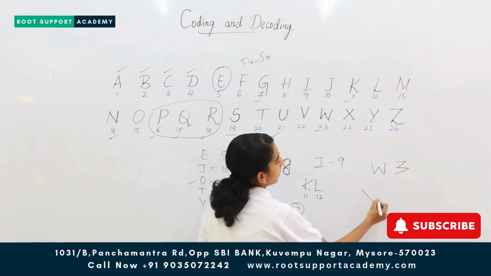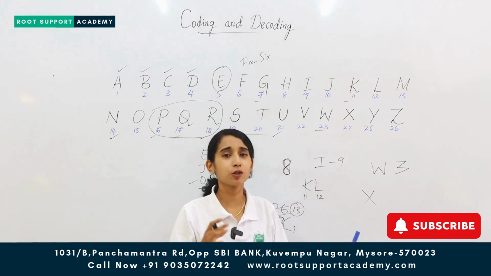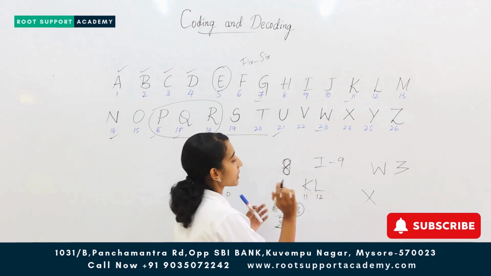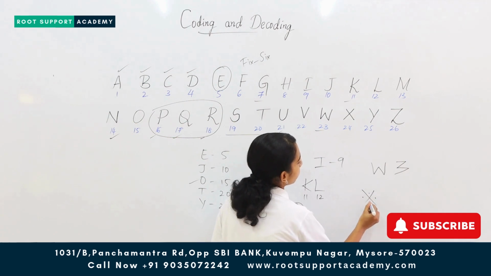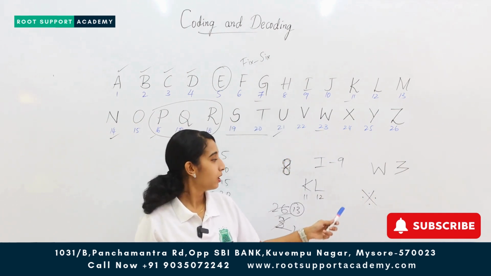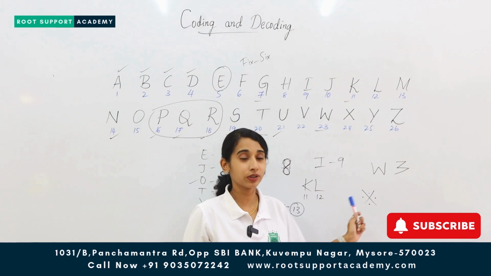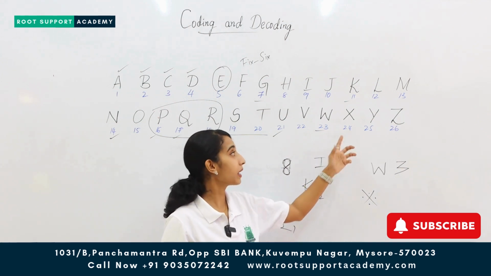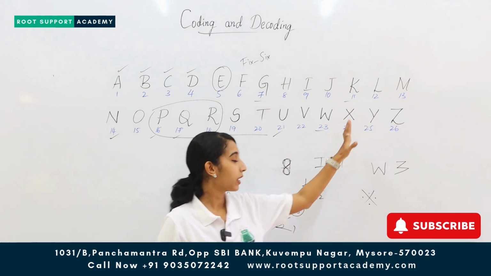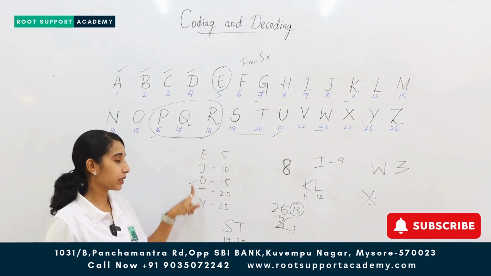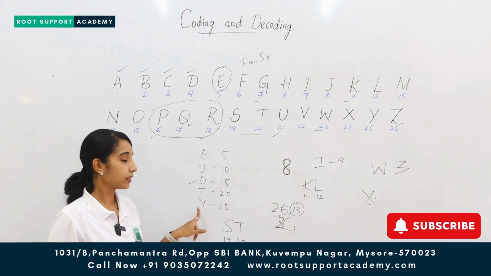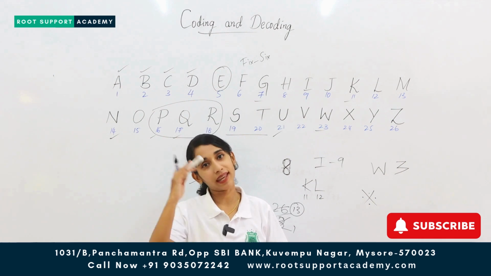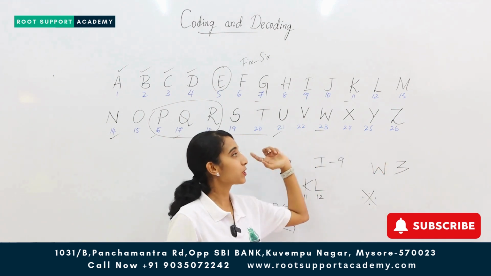Next we have X. Don't get confused between 23 and 24. When you have X, you just think of a design. 1, 2, 3, 4. This looks like some design. How many dots did I put? 1, 2, 3, 4. So X gets what number? 24. Then coming back to Y. You had remembered earlier that Y gets the number 25. And at last, what do you have? Z. Everybody knows A is 1, Z is 26. So Z has the number 26.